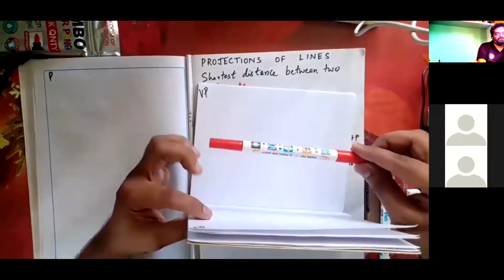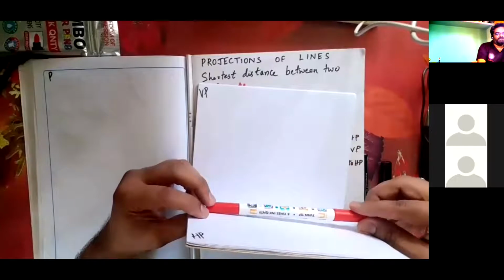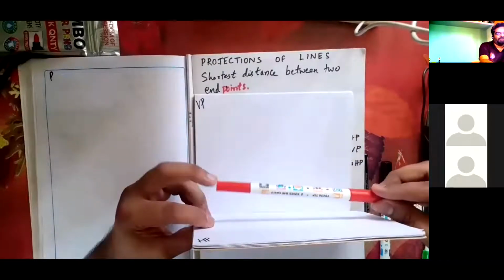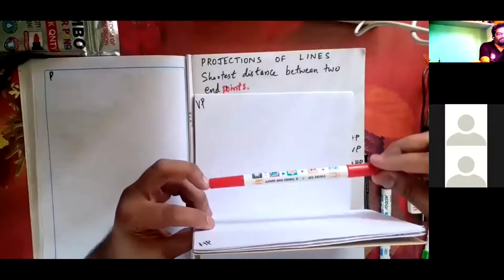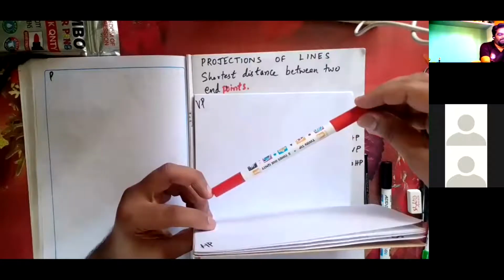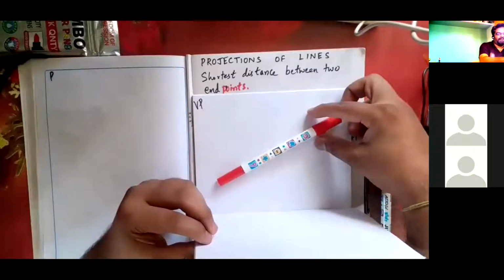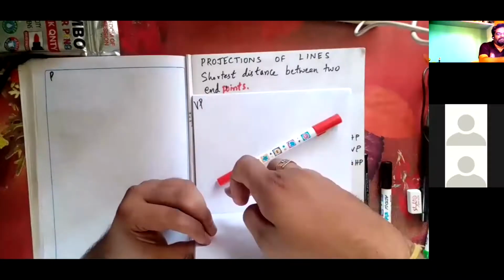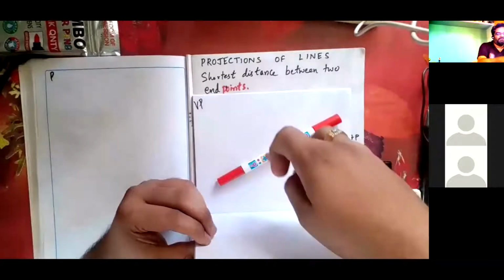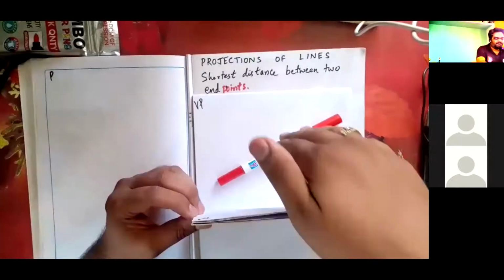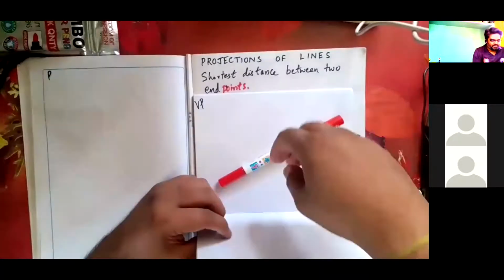I'm keeping this one end, the left end, constant, and giving it some inclination, 10 degree, 20 degree, 30 degree. So if I keep it like this, what will happen? This is parallel to VP and inclined to horizontal. To the floor, it is inclined. So imagine a stick which is inclined at some angle to the floor.